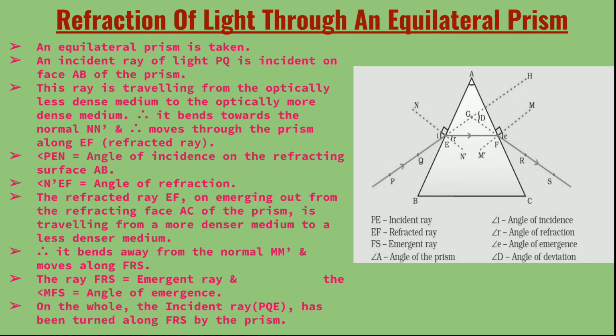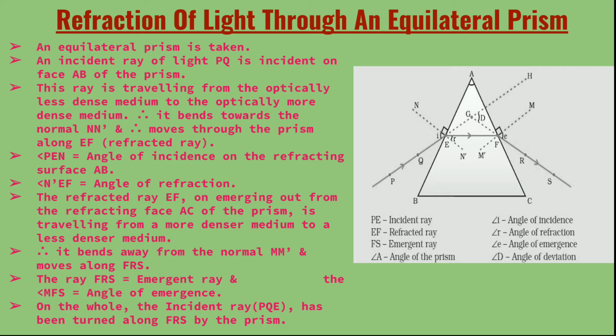Now the ray enters from rarer to denser medium. Here also it's a glass prism, so the light ray is entering from air to glass. Therefore the light ray is bending towards the normal.